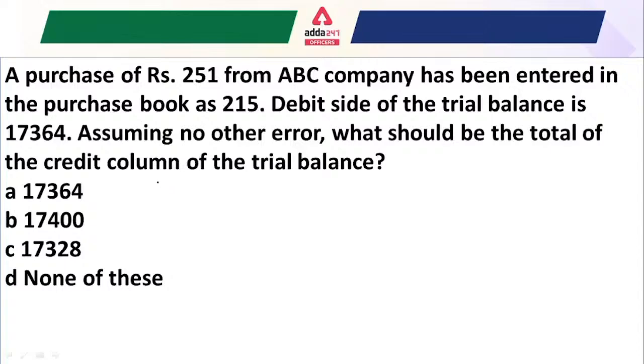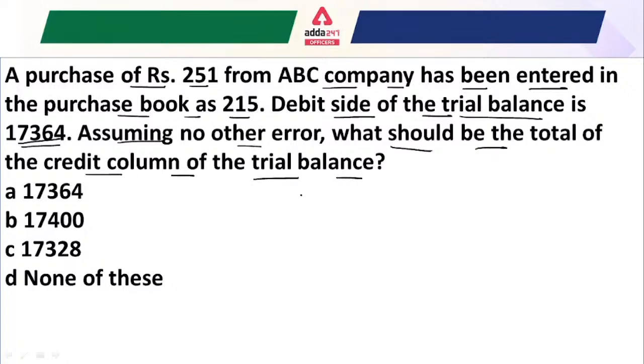Okay, now understand another question that is based on the trial balance. A purchase of 251 rupees from ABC company has been entered in the purchase book as 215 rupees. The debit side of the trial balance is 17,364 rupees. Assuming no other error, what should be the total of the credit column of the trial balance, right?